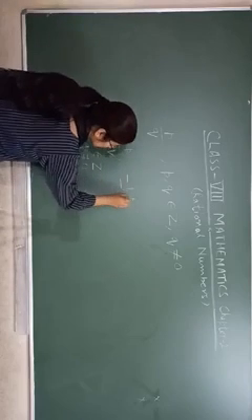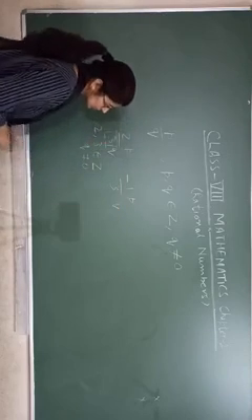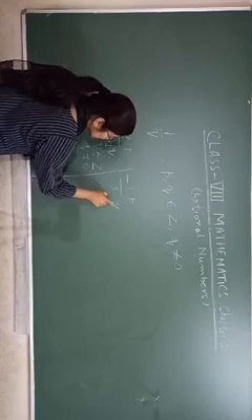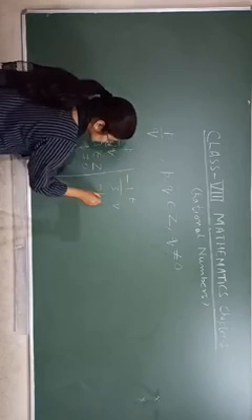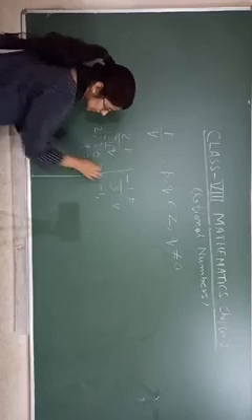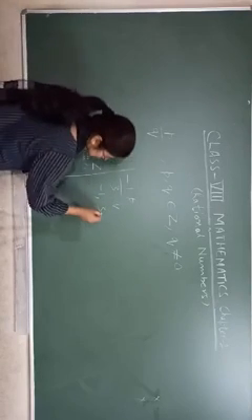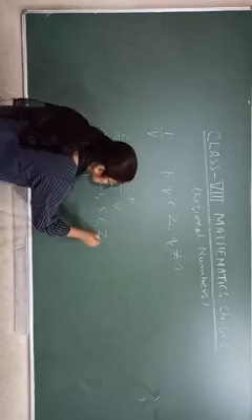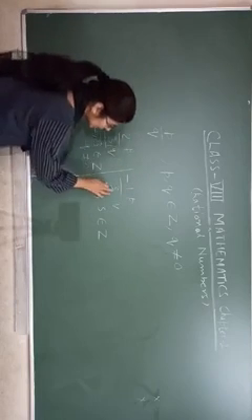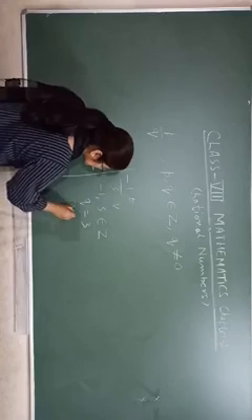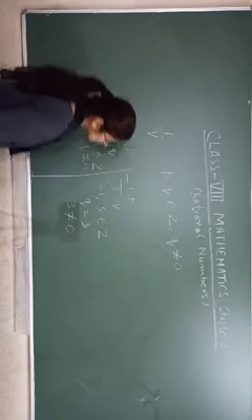Same here, this is your p, this is your q. Minus 1 is an integer and 3 is also an integer. Both belong to integers. And q equals 3 here, and 3 is not equal to 0.